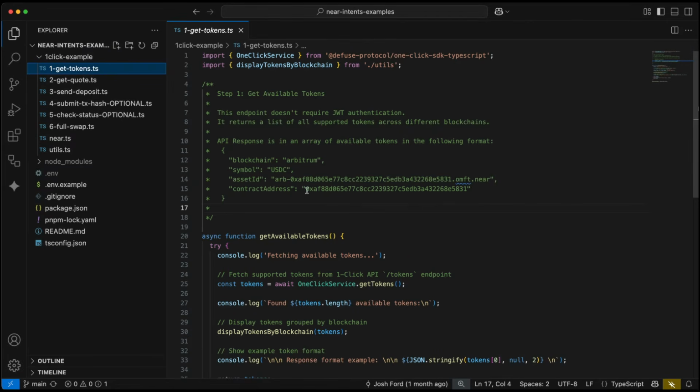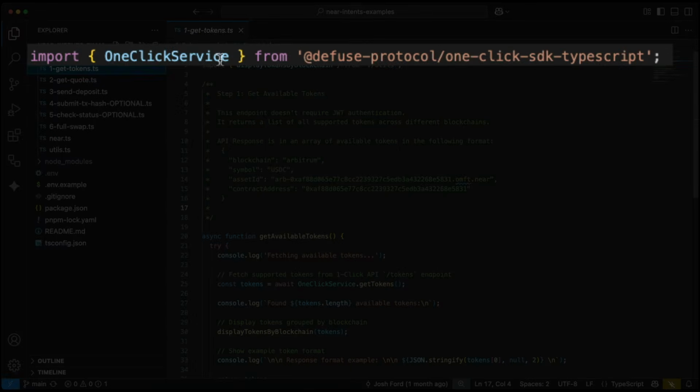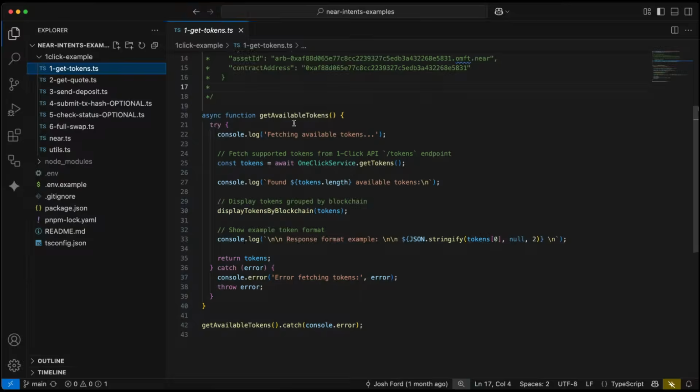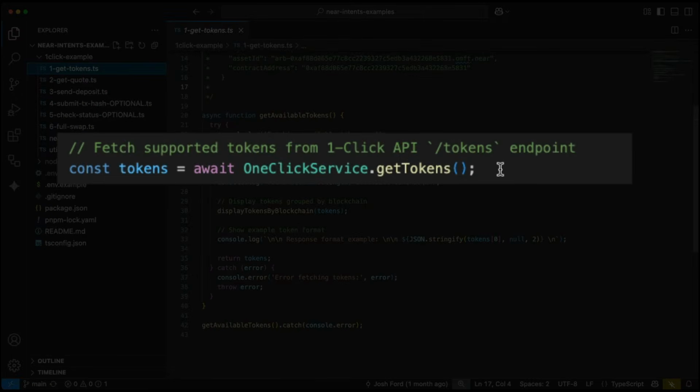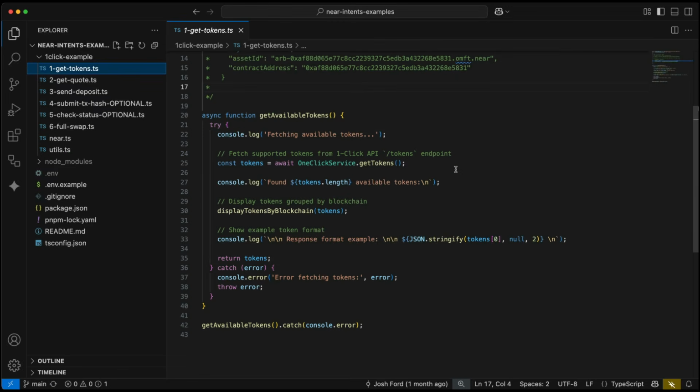The contract address is the address of the token on the destination blockchain. So for this example, this is the address for USDC that is deployed on Arbitrum. In order to hit this route, we're going to import our one-click service from the one-click TypeScript SDK. Then we will call a method of get tokens, and this will return all of those token values. I have a little helper file here that you can explore in utils.ts that basically just groups these tokens by blockchain to make it a little bit easier for us to navigate.